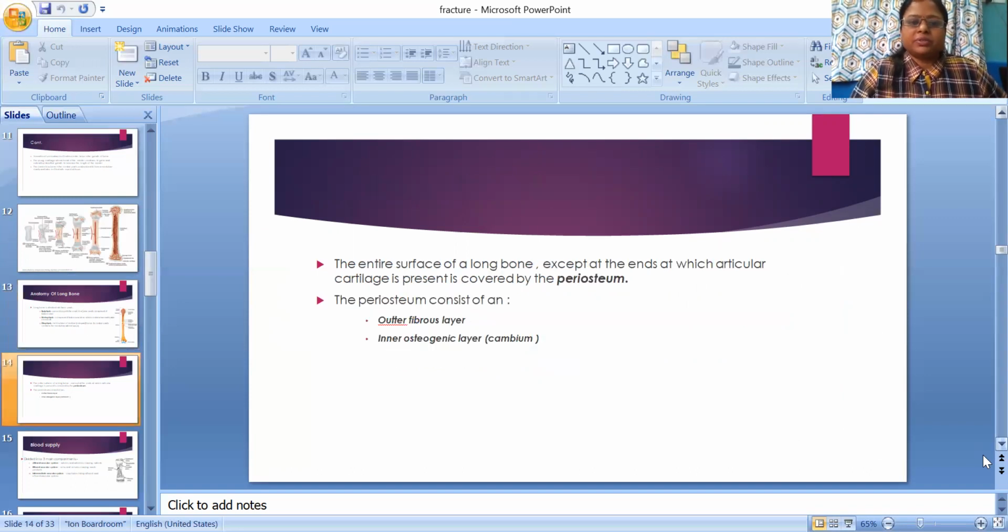The entire surface of a long bone, except at the ends where articular cartilage is present, is covered by periosteum, because articular cartilage is at the end of the bone for articulation.